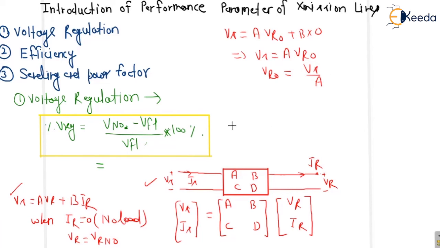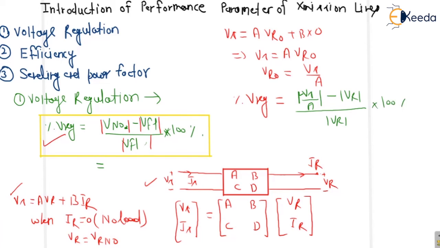Whatever formula we have derived here, I am going to put this value. This will basically be the magnitude. So what is the formula of percentage voltage regulation in general? The formula is VR naught, meaning Vs upon A, minus VR, upon VR, into 100%. So this will be the formula in terms of ABCD parameter. See guys, clearly.